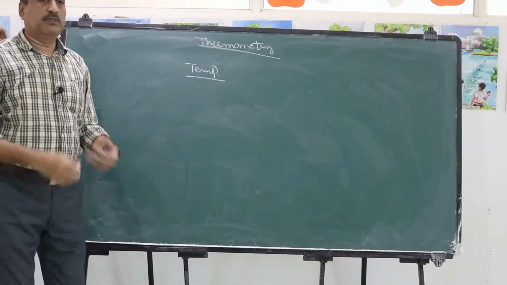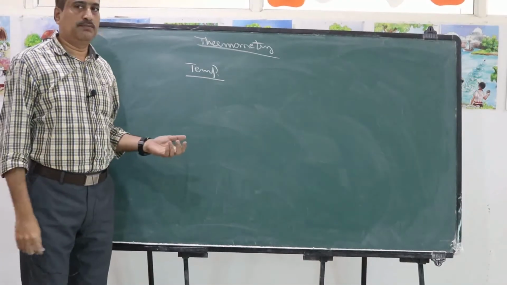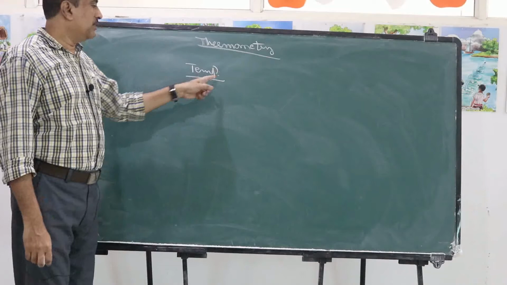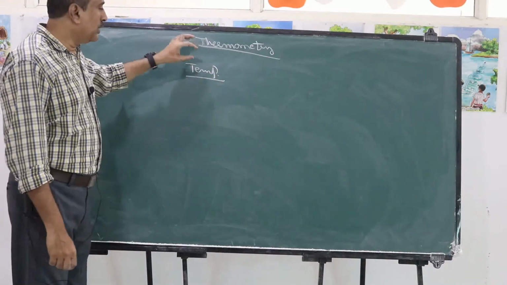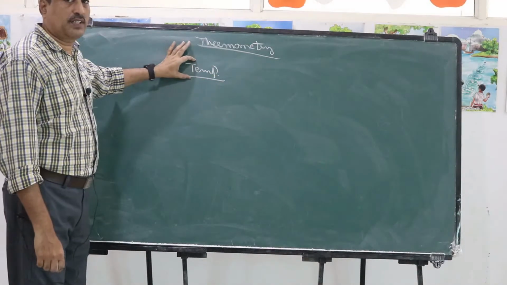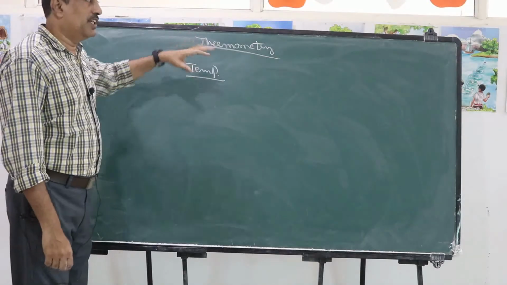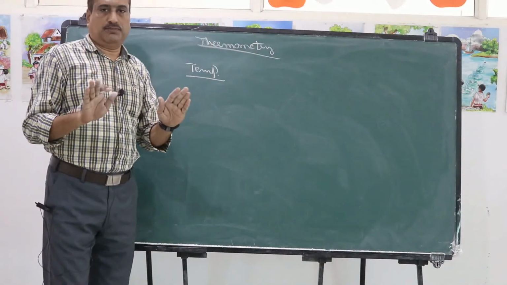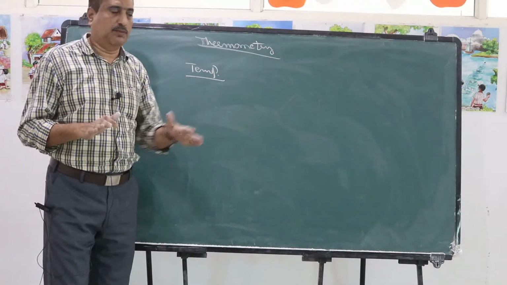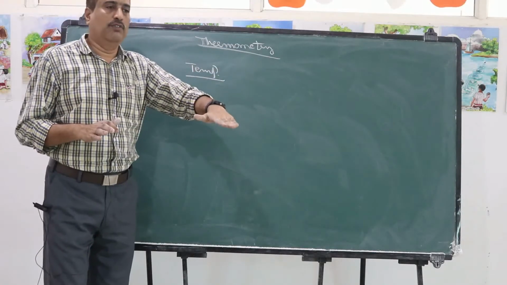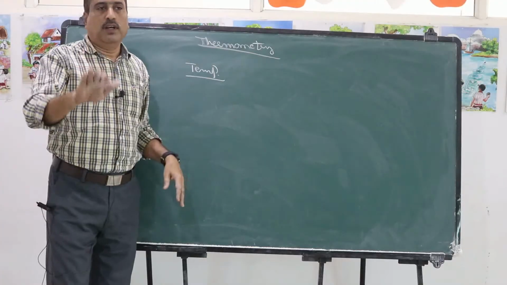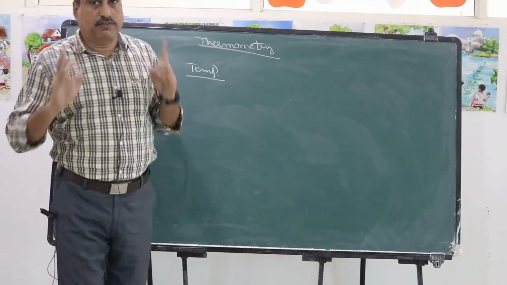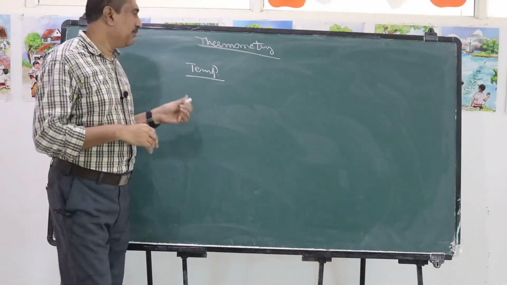So how can we measure temperature? How can we say a body is hot or a body is cold? By touch, our sensation of touch. Suppose if we put a hand on ice, we feel cold. If we put a hand on hot water, we feel hot. So our sense of touch tells us the temperature.